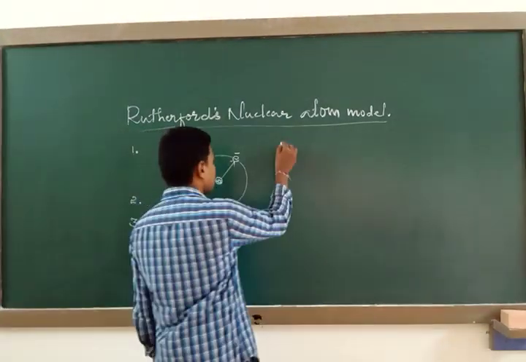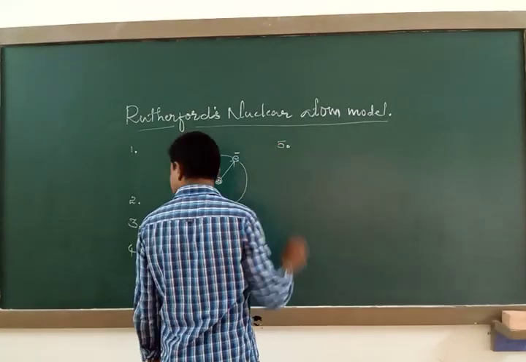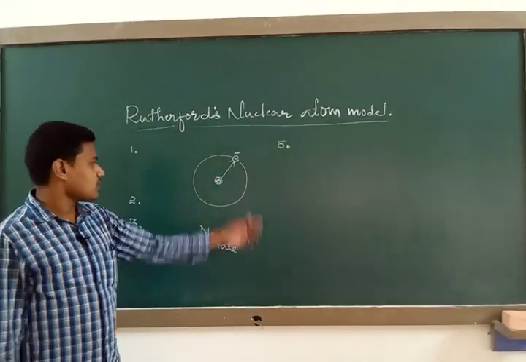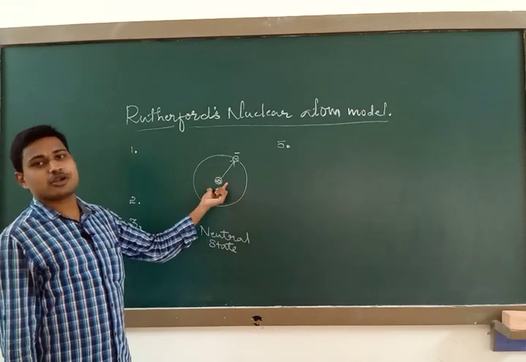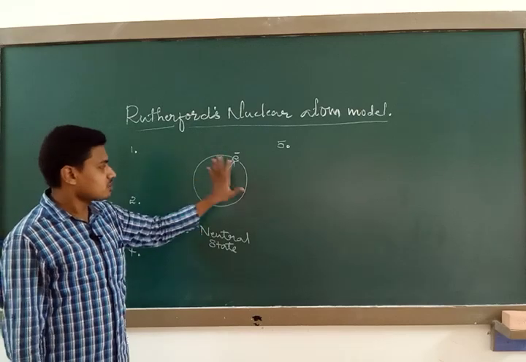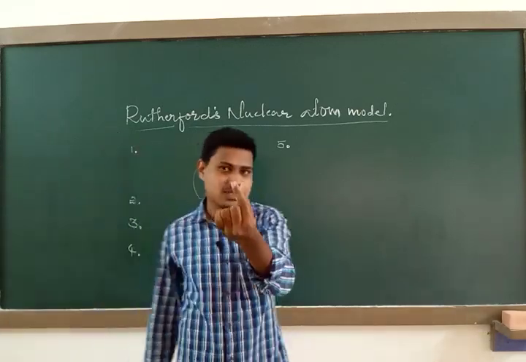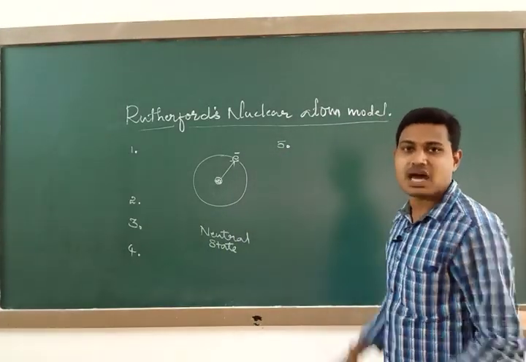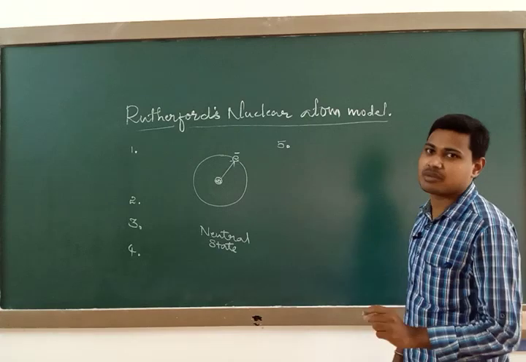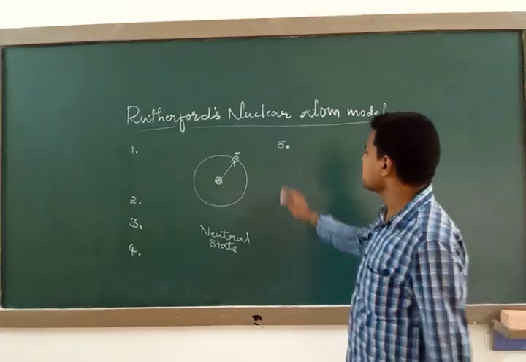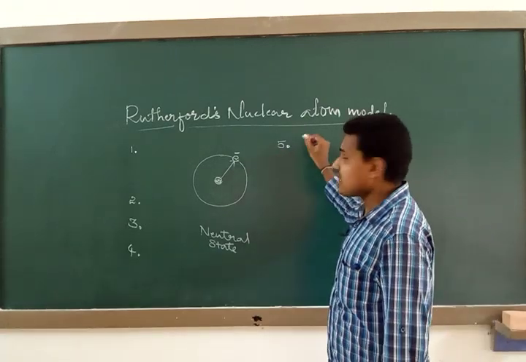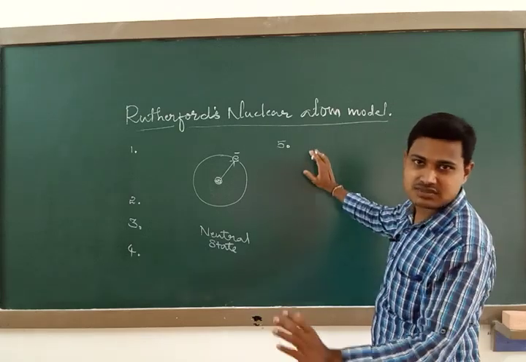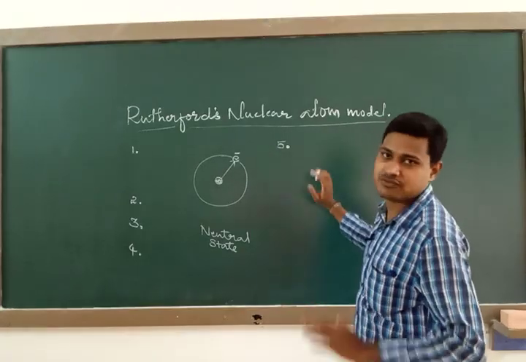And the fifth conclusion: he told theoretically, and even experimentally also, that most of the atom is an empty space, and the nucleus dimension is negligibly small. How small is it? He gave some suggested values for the size of the atom and the nucleus. So look here, the size of the atom. Before going to the atom, the size of the nucleus.